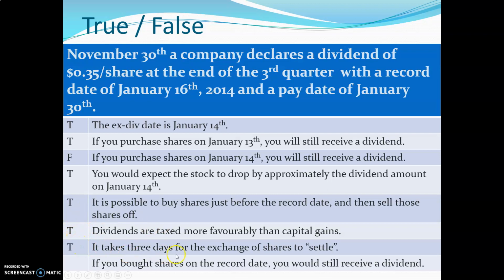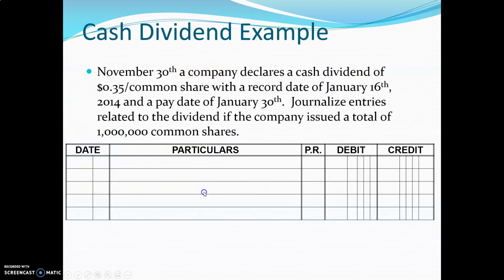It takes 3 days for the exchange of shares to settle. That's true because that's the whole point of the ex date. If you bought shares on the record date, you would still receive a dividend. Well, that's false because on the record date, it won't show up until 3 days after the record date as you owning the shares. So that is false. That's exactly why we have the ex date. So if you got these and you understood what's going on, you're in pretty good shape.